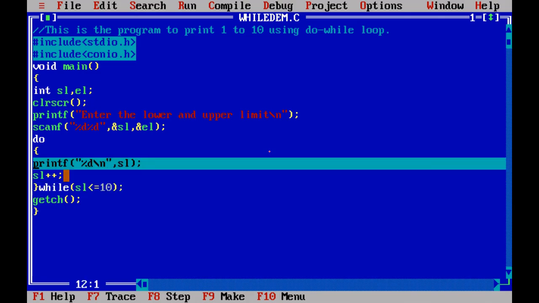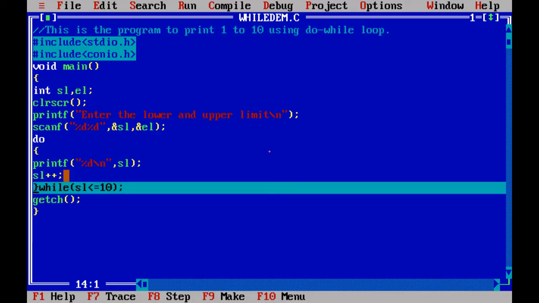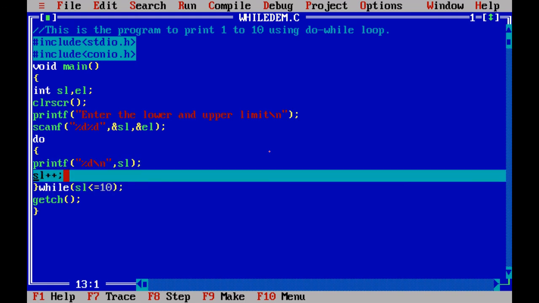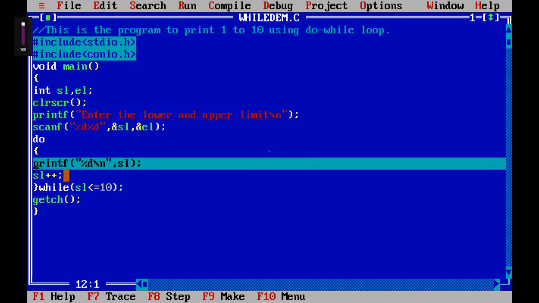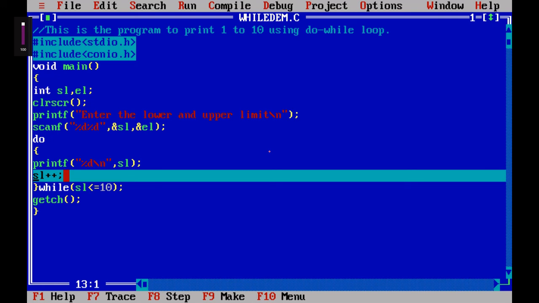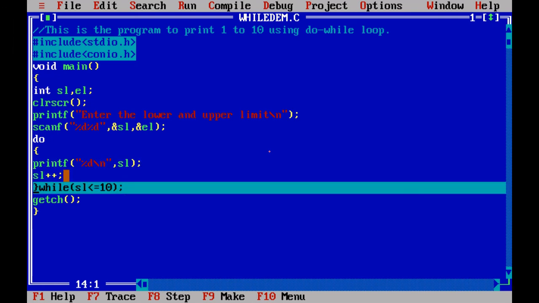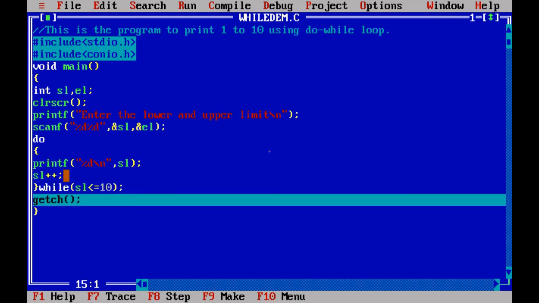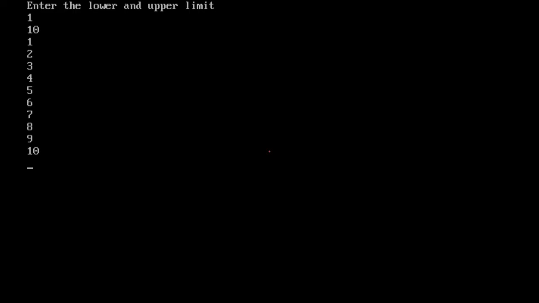So this process is repeated again and again until the value of SL is equal to 11. Once the SL value reaches 11, the condition automatically fails, so your program control comes out of the do while loop and executes the getch, and you can get the output.